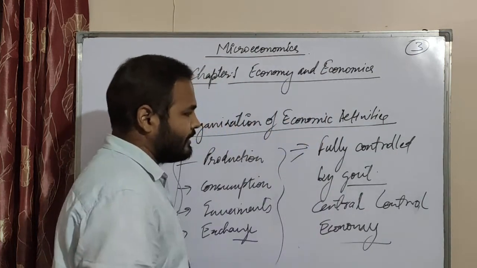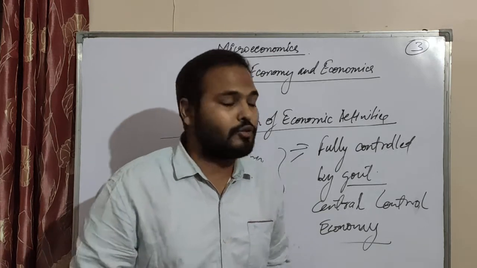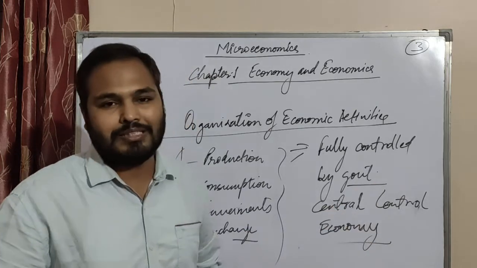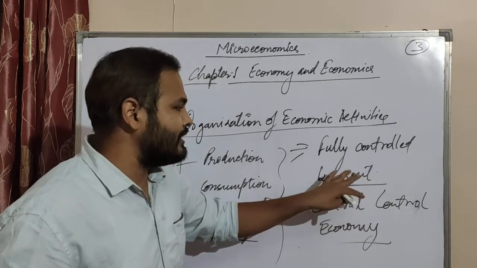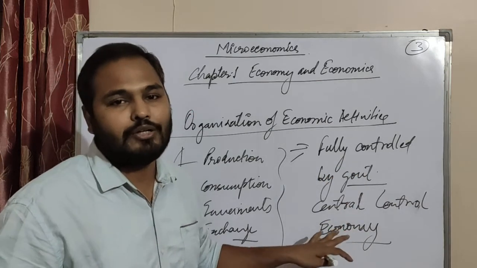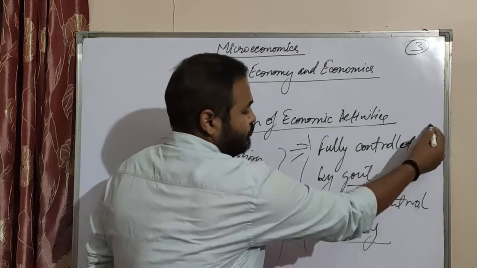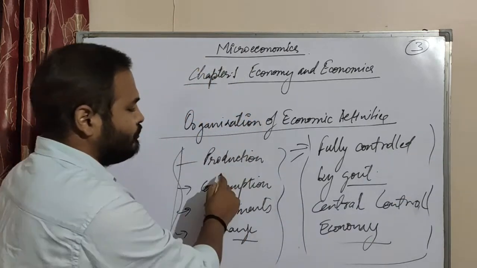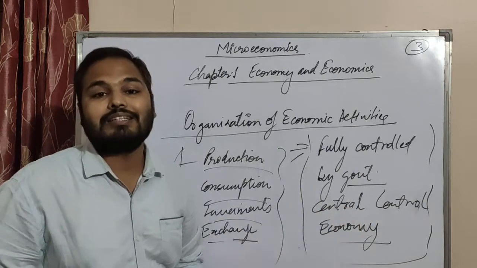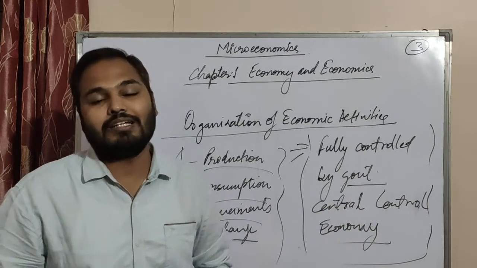So you need to understand this, where maximum control of the government is there to do welfare for the society, means wherever maximum control of the government is there to do the welfare in the country, in that case where the government is in full action with these activities, you can say that is a centrally planned economy or centrally controlled economy, or you can say central economy.